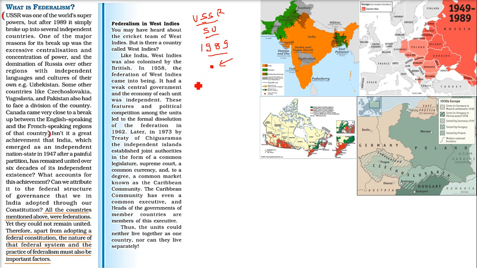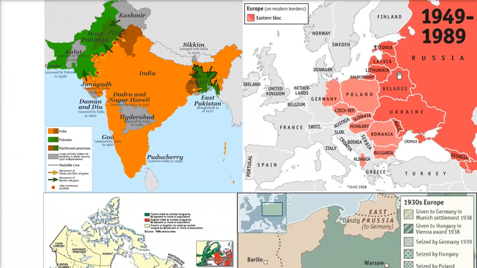And there were various regions, which were not alike in language or culture. They were quite independent. Certain regions in this area, for example Albania, have nothing to do with the Russian culture.